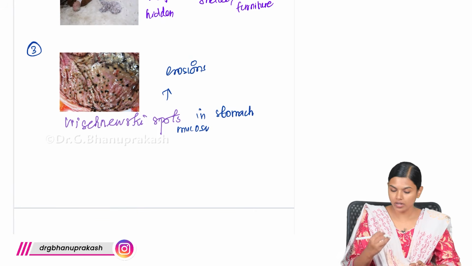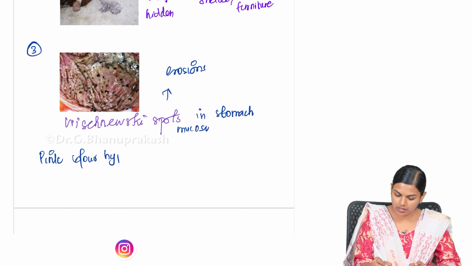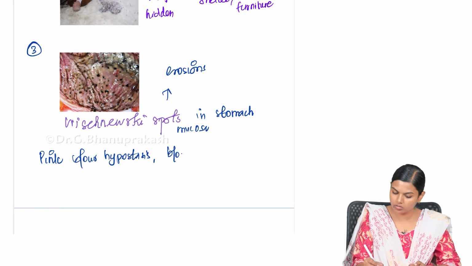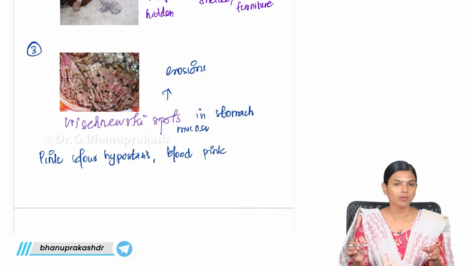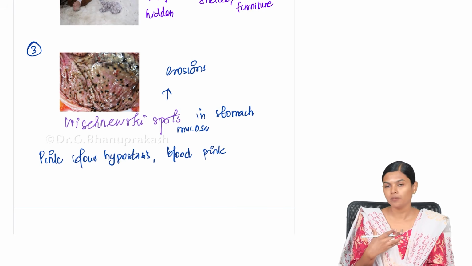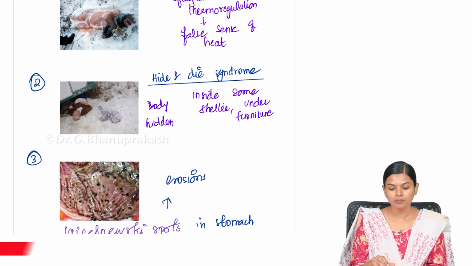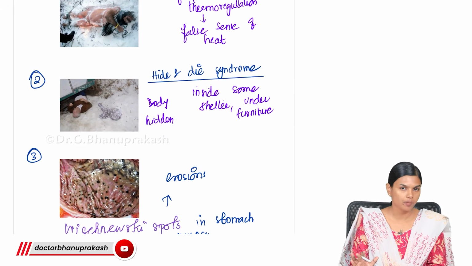Apart from that, you can also see pink color hypostasis, and the blood will also be pink. Because of the reduced temperature, oxygen will not be able to be separated, so you will have oxyhemoglobin present all over the body and you will get this typical pink color appearance. So these are the most common features that you can expect to see in a death by hypothermia.